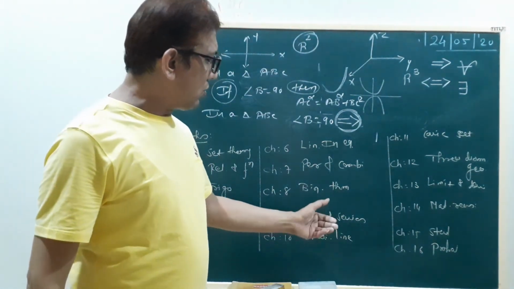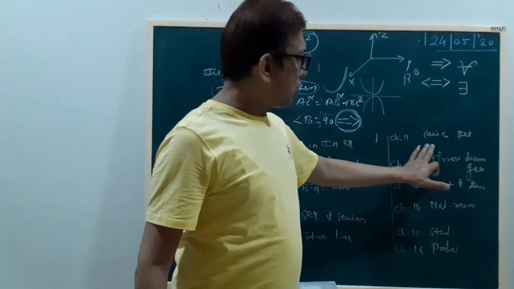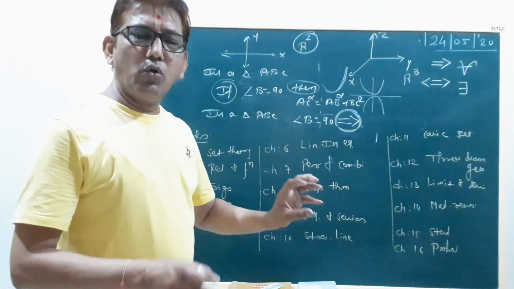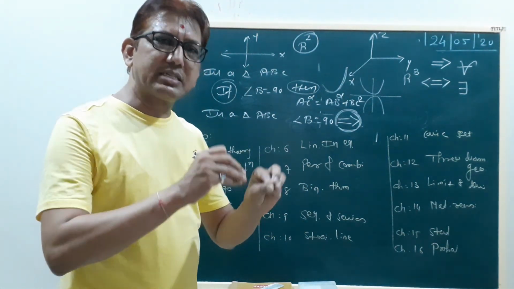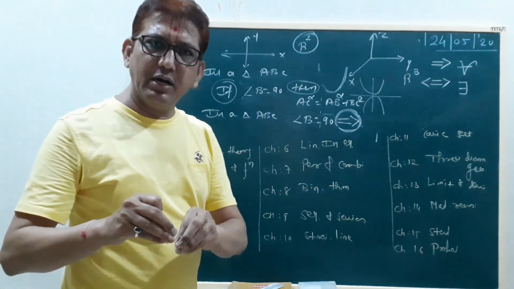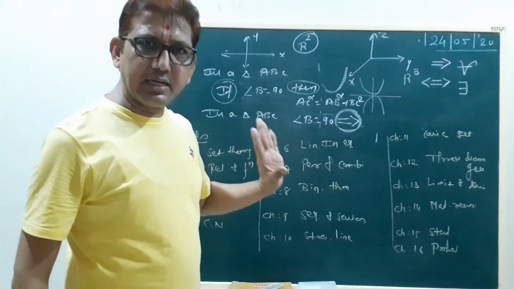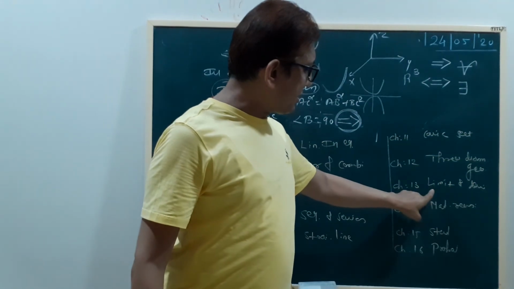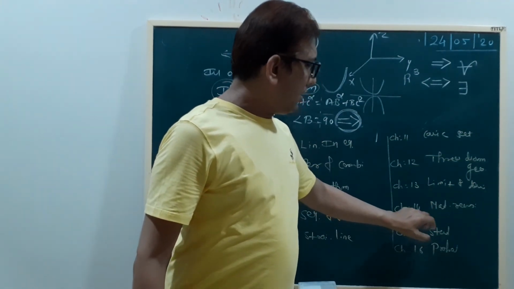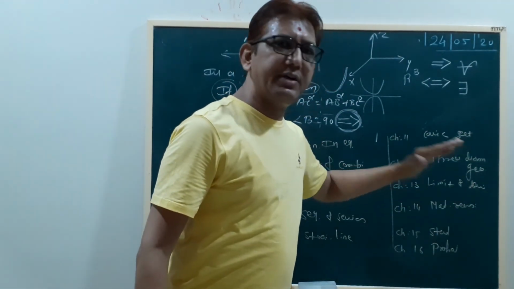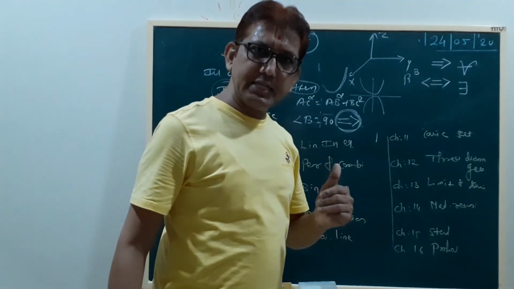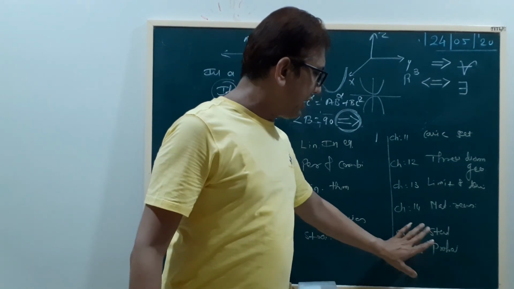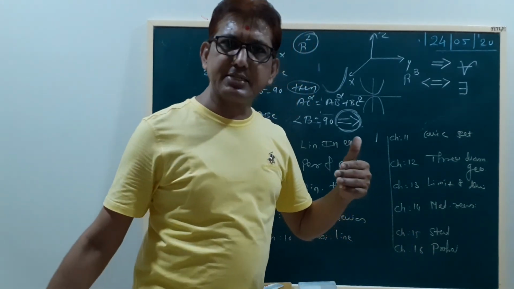Then straight line is only 11 science, and conic section. In other chapters there are only formulas, otherwise some useful examples in 12 science. Is that clear? So 3-dimension geometry is only 11 science, limit and derivative is studied in 12 science also, statistics is only 11 science, and probability is also in 12 science.